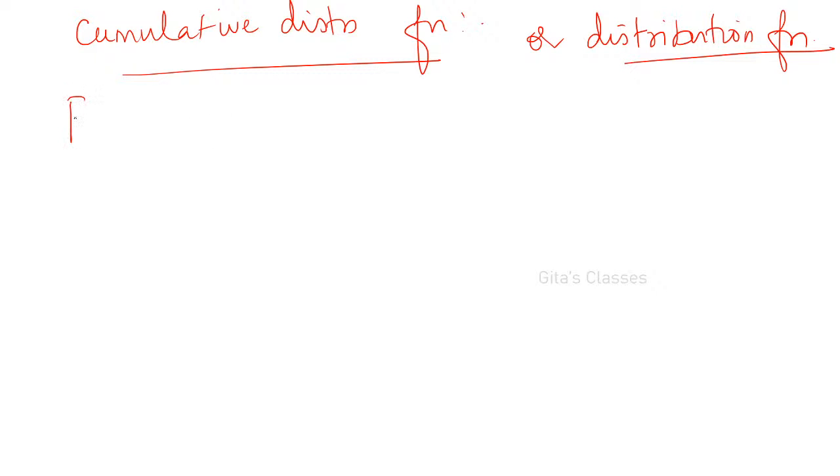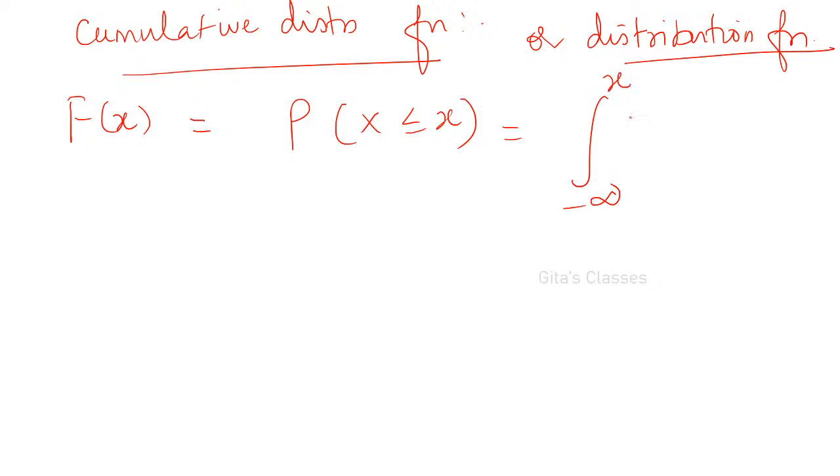And generally we denote it by capital F of x. So F of x is defined as probability that capital X is less than or equal to small x. It is integral from minus infinity to x of f of x dx. Okay.